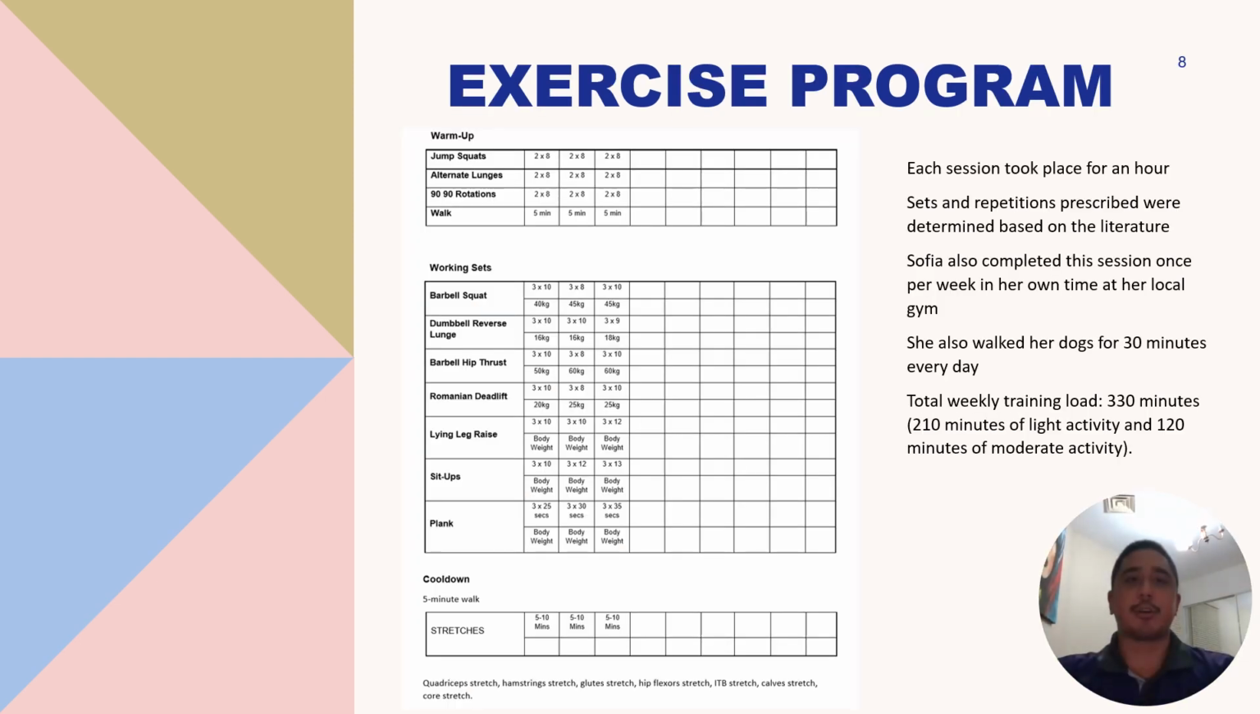The exercise program for Sophia's sessions was as follows. We began each session with a warm-up to get the blood flowing and raise her body temperature, which would reduce the risk of injuries occurring, such as muscle tears and strains. The warm-up consisted of a 5-minute walk, 2x8 alternate lunges, 2x8 90-90 rotations, and 2x8 jump squats in that order. This prepared her thoroughly for the oncoming working sets. The working sets were split into a lower body component and a core component, 4 exercises for lower body and 3 exercises for core.